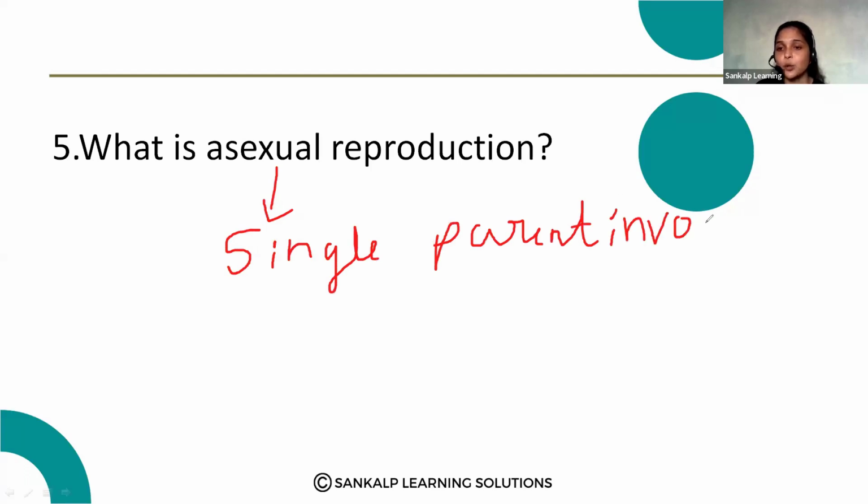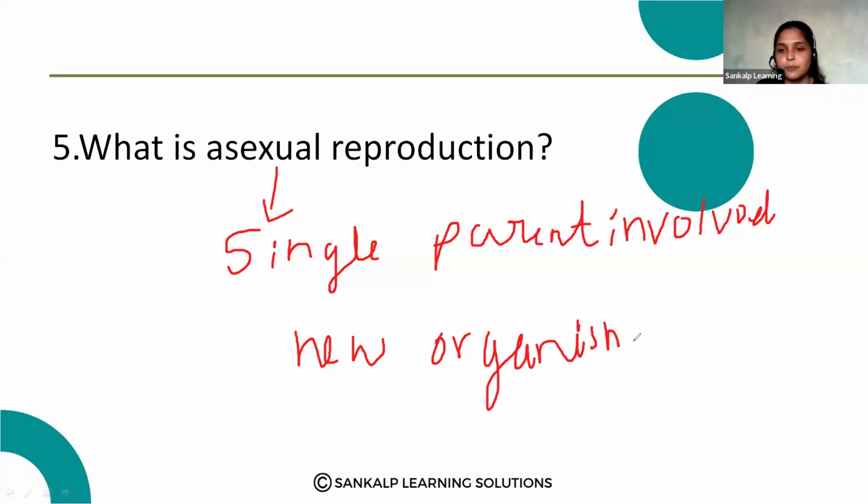Write the definition properly. It is a type of reproduction where the single parent is involved to produce the new organisms. So that is called asexual reproduction.